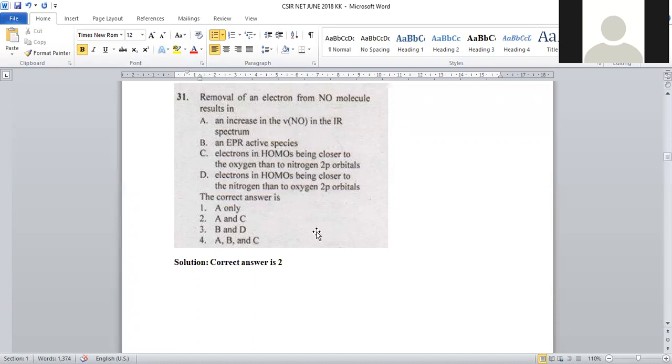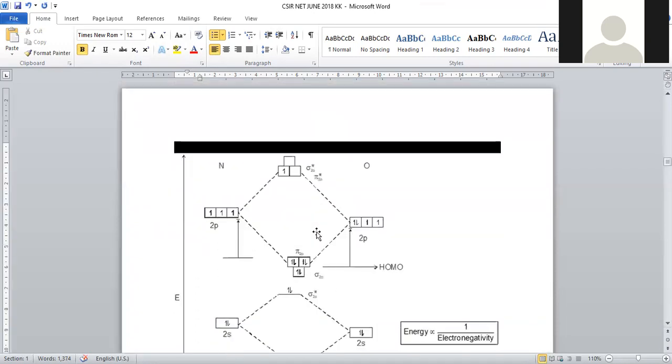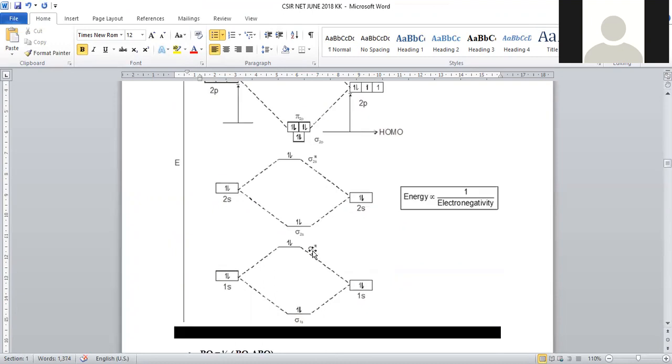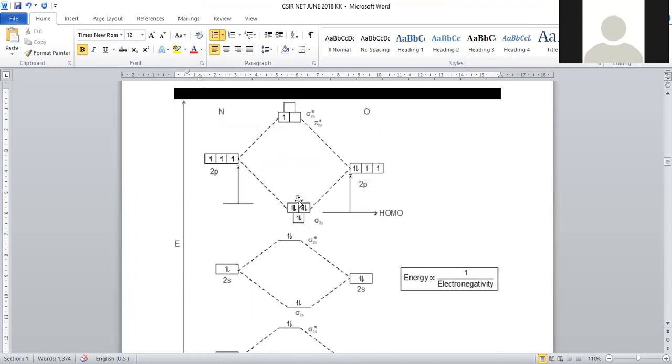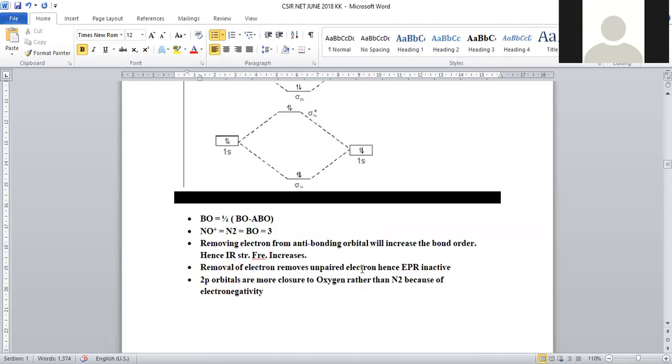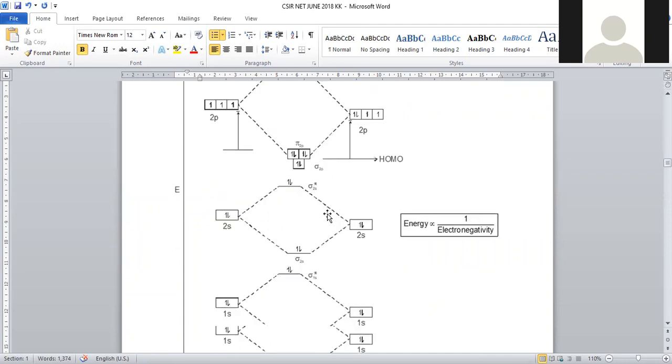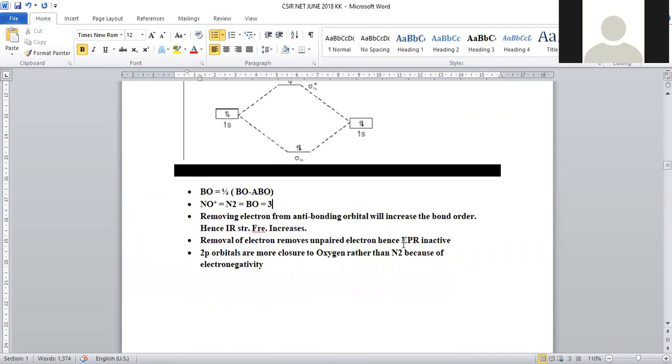And EPR active species, let us see whether it is valid or not. When one electron is removed from the system, it becomes completely filled. No unpaired electrons will be there. To get EPR activity, the species must be paramagnetic; an odd electron containing one is called paramagnetic. But when the electron is removed, all electrons are in the paired state. That's why it is EPR inactive.